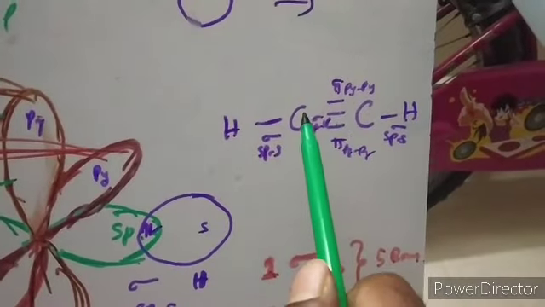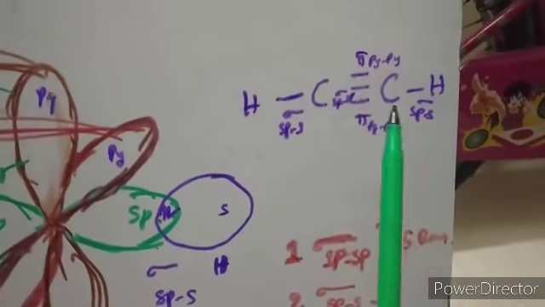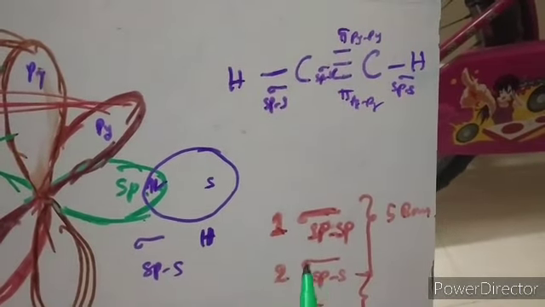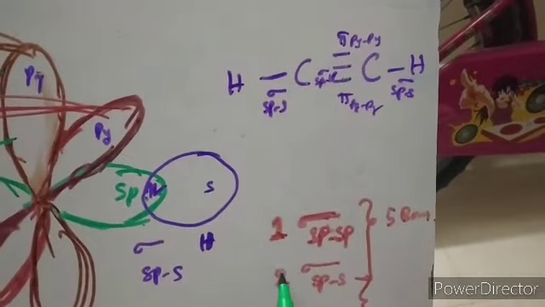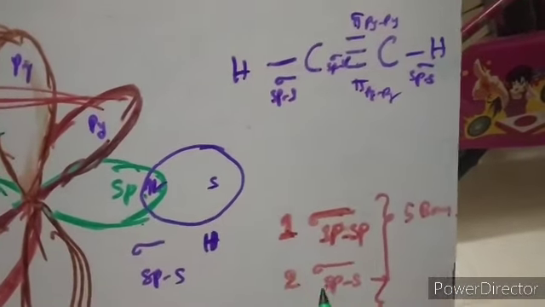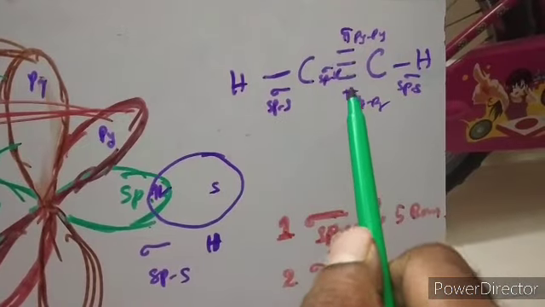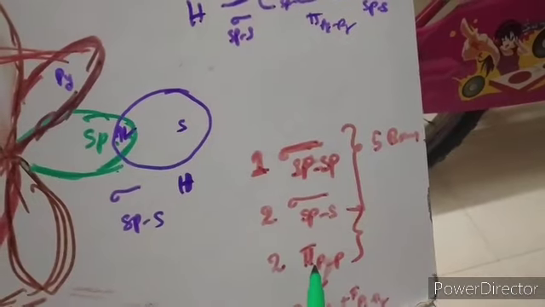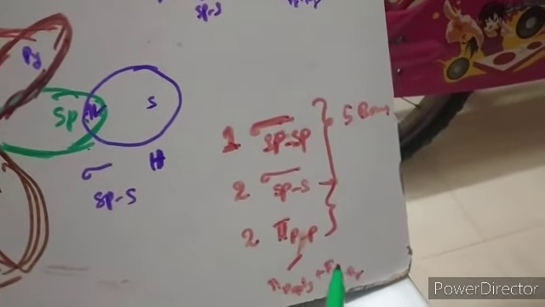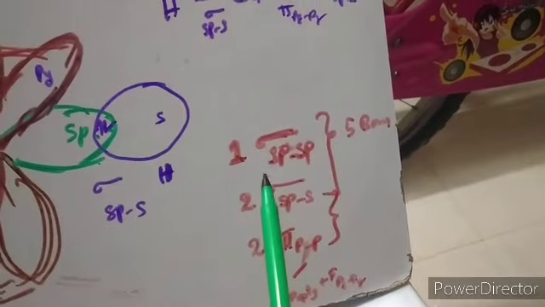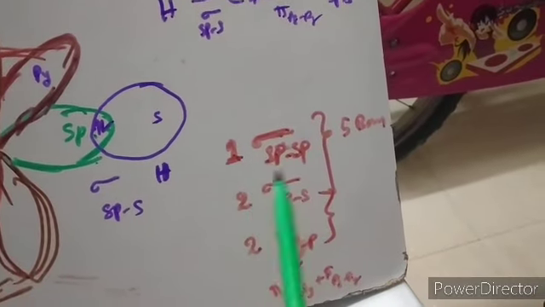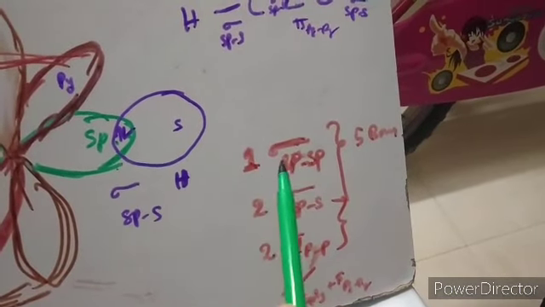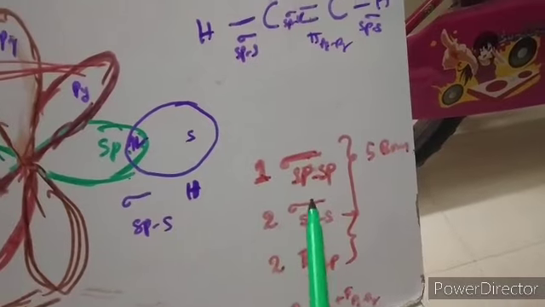In this molecule we found the sp hybridization of carbon. Between the carbons there is a triple bond. So totally in this molecule, 3 sigma bonds are there: one is sp-sp and 2 are sp-s, and 2 pi bonds are there. One pi bond is of py and another pi bond is of pz. So totally there are 5 bonds: 3 sigma bonds and 2 pi bonds. Of the 3 sigma bonds, one is sigma sp-sp and the 2 are sigma sp-s.